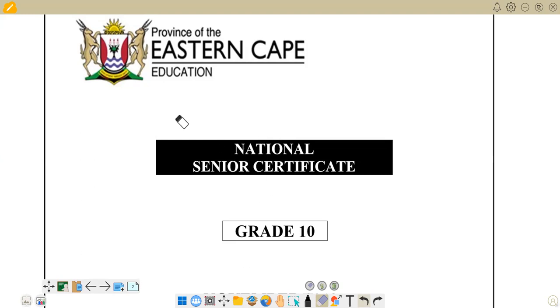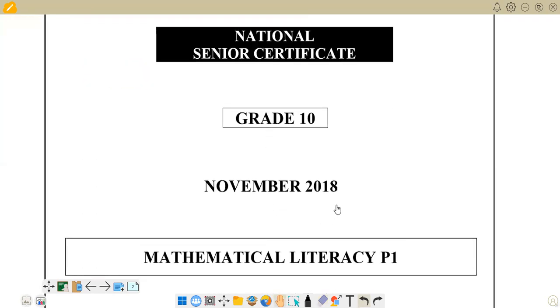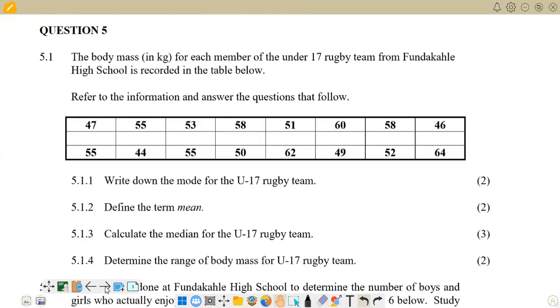Today, we want to look at a question from Eastern Cape. If we move down the question paper, you see that this is for November 2018, and it was Mathematical Literacy paper 1. On that question paper, we want to look at question 5.